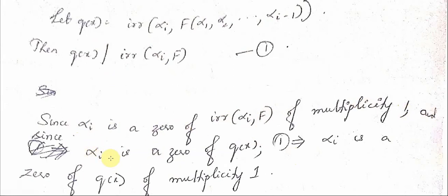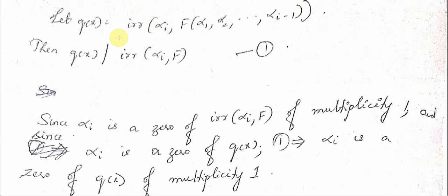And also alpha i is a zero of q(x), because q(x) is the irreducible polynomial of alpha i over F(alpha 1, alpha 2, etc. alpha i minus 1). So look at what is happening here. Alpha i is a zero of the irreducible polynomial of alpha i over F, and alpha i is a zero of q(x). But q(x) is dividing the irreducible polynomial of alpha i over F. Therefore we can conclude that alpha i is a zero of q(x) of multiplicity 1.